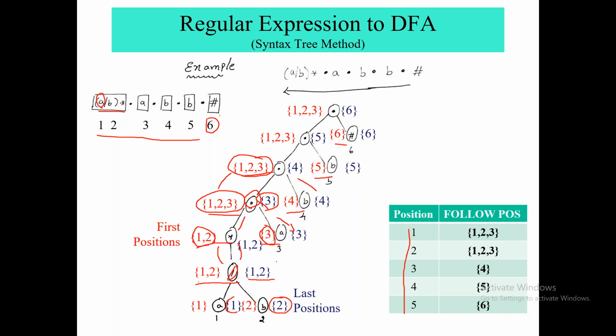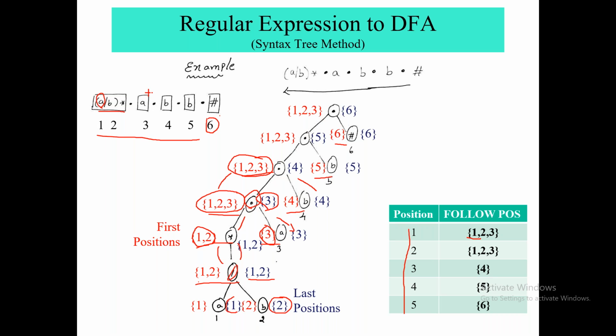After repeating this A, if I consider A again from this star, then position 1 should be in the follow, right? We count A as 1, B as 2, and the other A as 3. If I take A once from this, then the second time I can take B, that is 2. Or if I don't want to take A or B, then I have to take this A, meaning 3, because it does not have any star here.